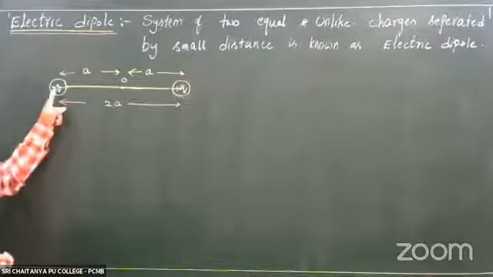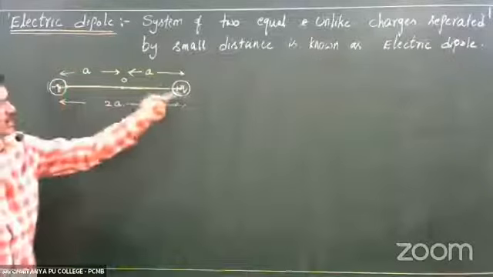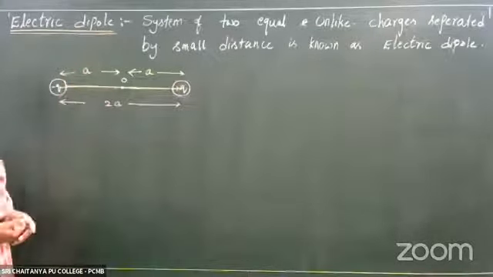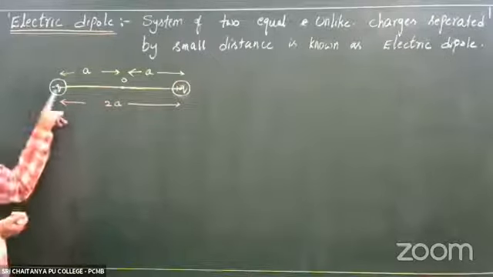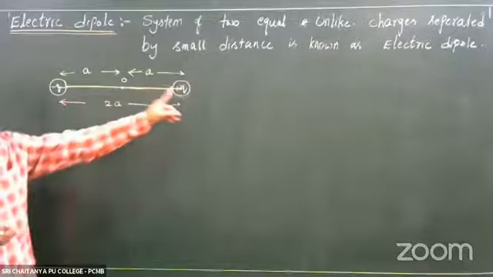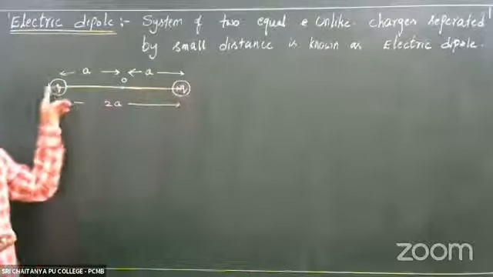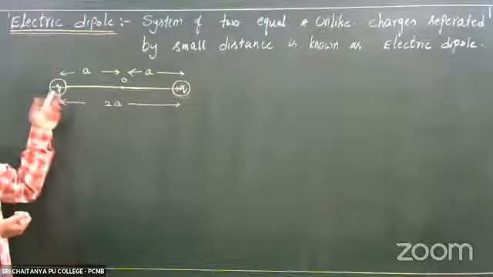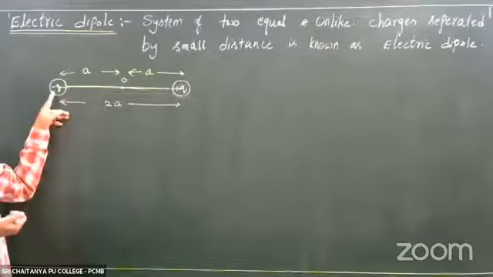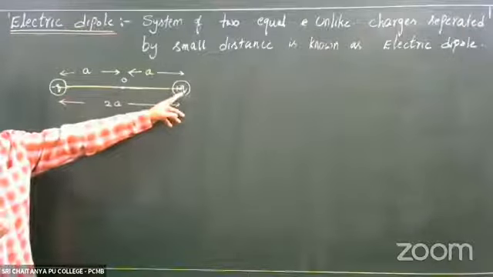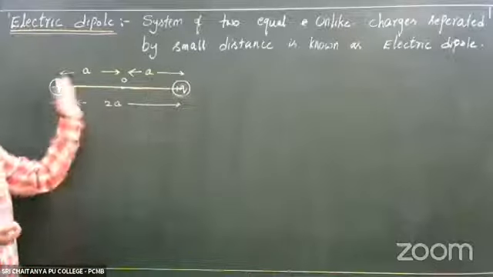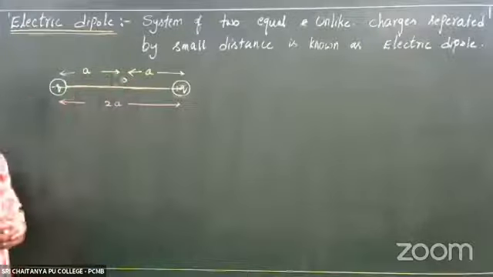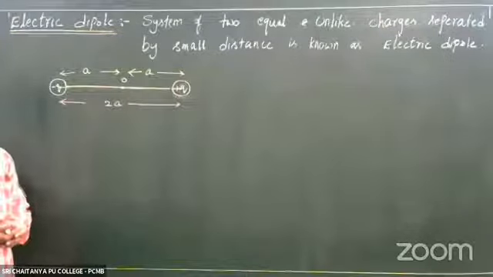See here, it is a two charge system. How are those two charges? Equal, means equal in magnitude. Its magnitude is q, its magnitude is q, right? And unlike charges, when we say unlike, polarities are different. This is negative and this is positive. So unlike charges, separated by certain distance. This is called an electric dipole, right?